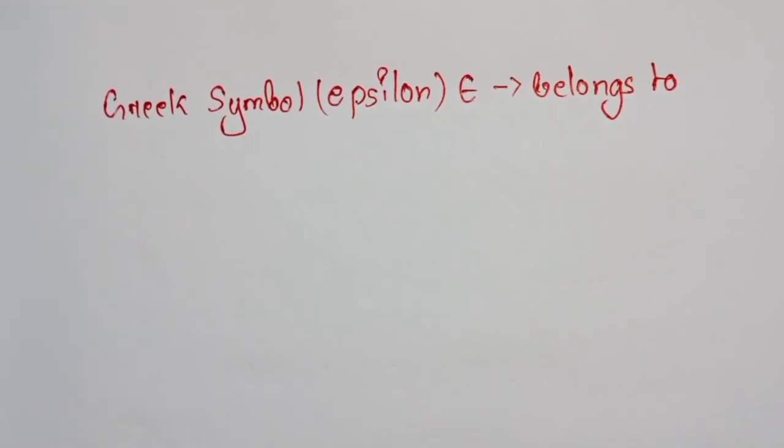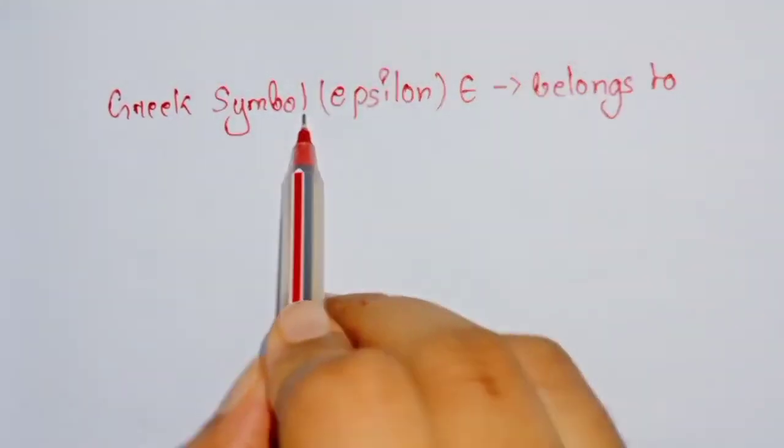Now I would like to introduce you all to a Greek symbol, that is epsilon, which means belongs to.